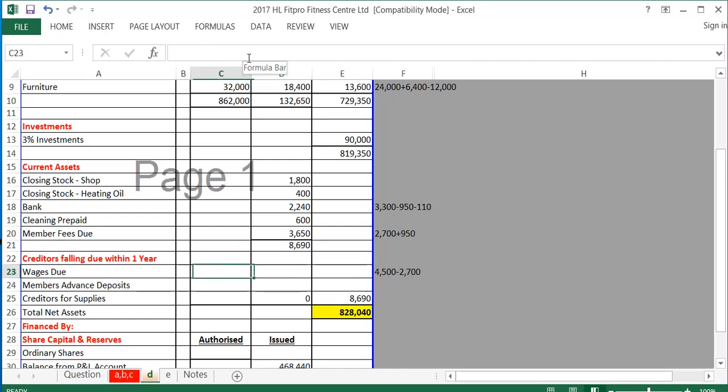Now, liabilities. Current liabilities are creditors' amounts due within 1 year. The first thing I have here are wages due, which we worked out earlier. These are the 2 weeks, and this is coming from part V. The 2,700 was for 3 weeks, and the total for the 5 weeks was 4,500. So the 2 weeks that were due is the difference between 4,500 and 2,700, which is 1,800.